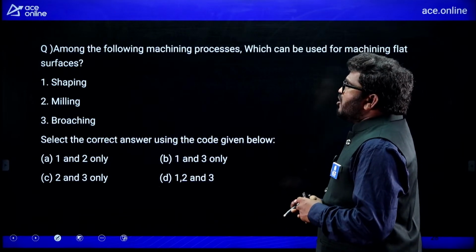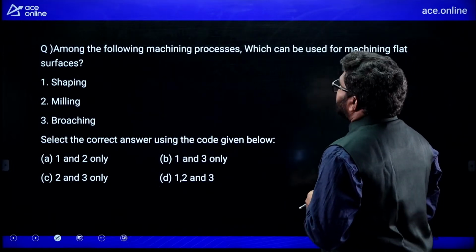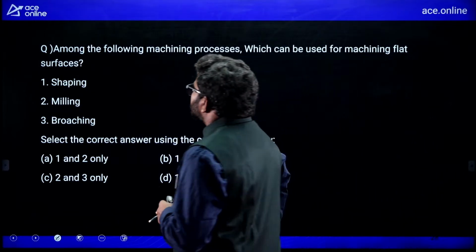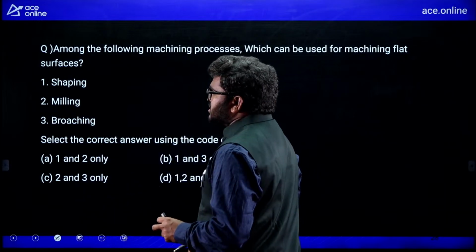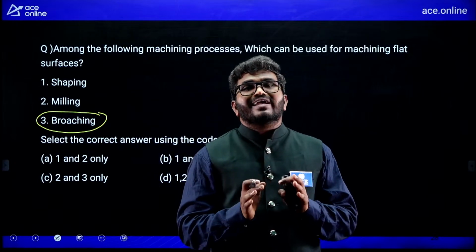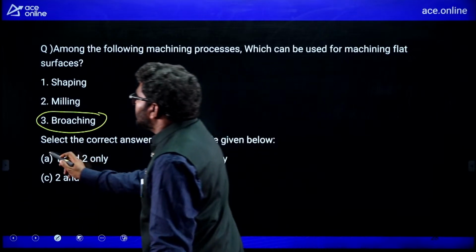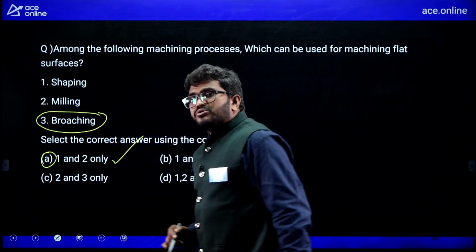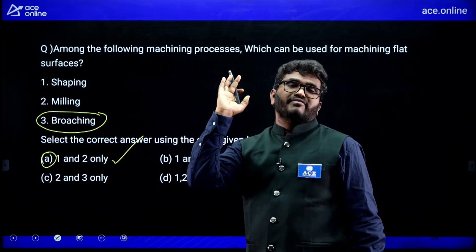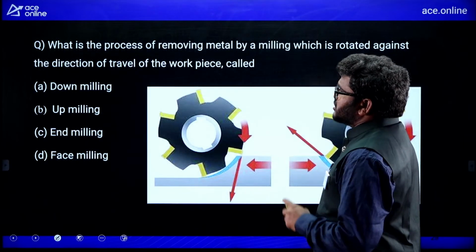Now, among the following machining processes, which can be used for machining flat surfaces? Broaching is used to make holes. It's not used to make a flat surface. So very simple, broaching is out of this. So 1 and 2 both are correct. By using shaping operation and milling operation, you can make flat finished surfaces. So A is the correct option for this question.